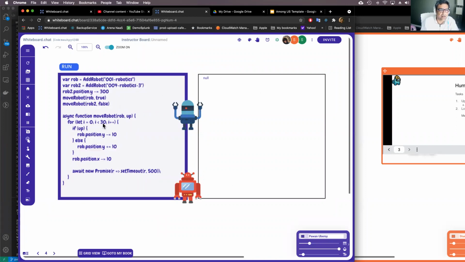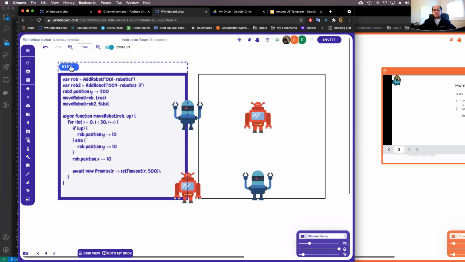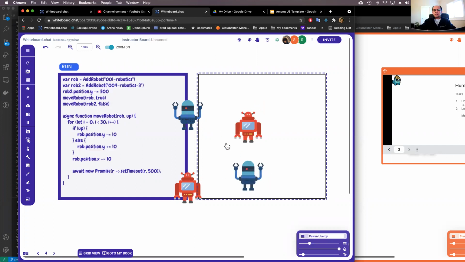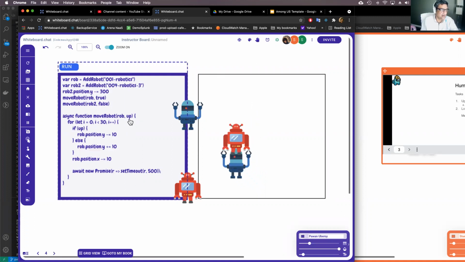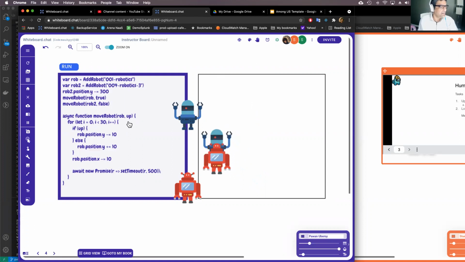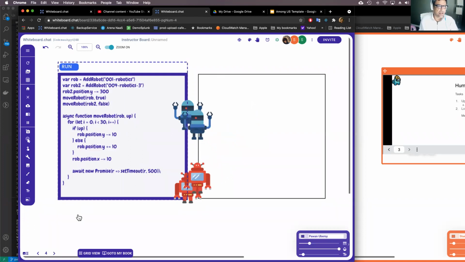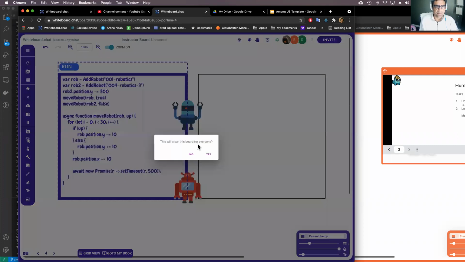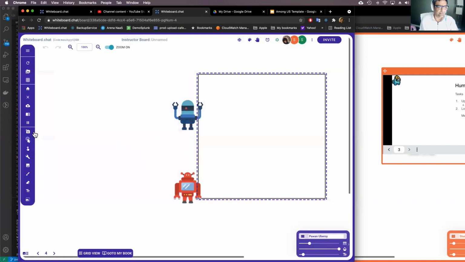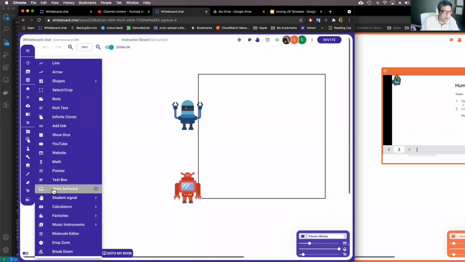So yeah, you can write the software in this box. Once you put the software in and then you hit run, it'll create these robots and move them around, right? This is JavaScript, right? So that's easy. Now if I clear the screen, I can show you some more tools that we recently added.